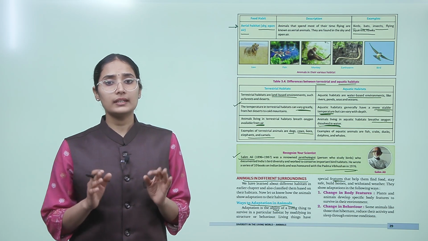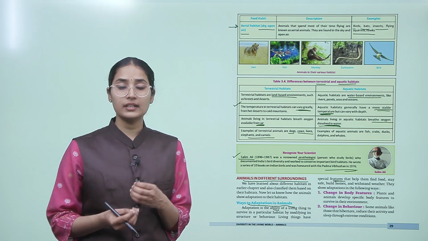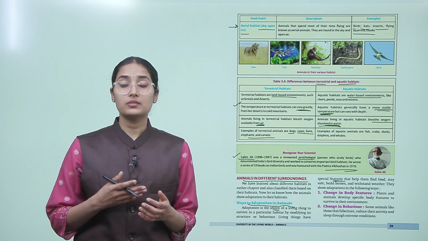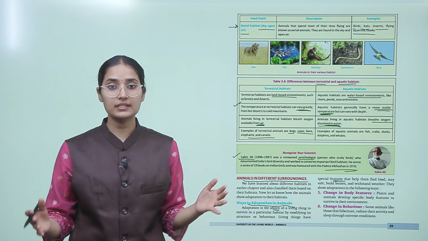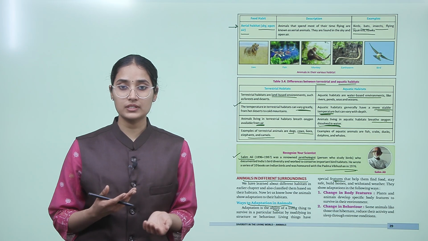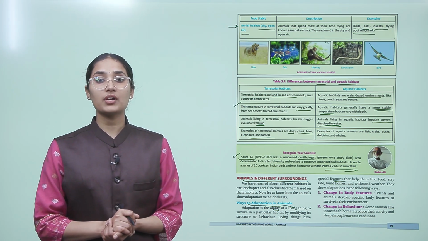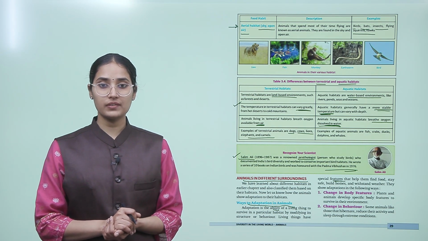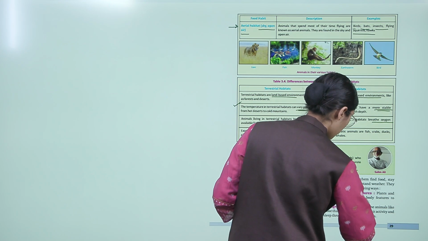So they have special features to do all their essential things like building homes, searching for food, making their places, right? They show adaptation in different ways, like change in body features. Plants and animals develop specific body features to survive in their environment, right?